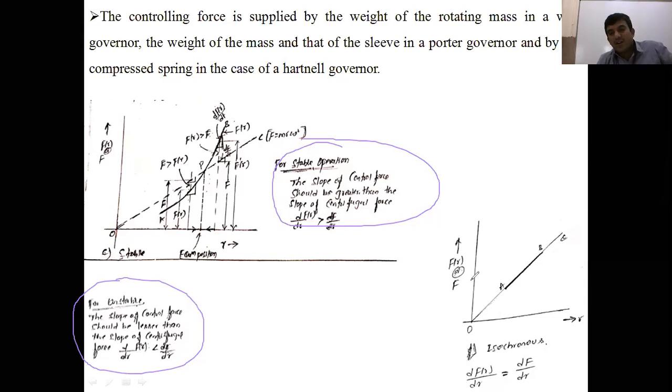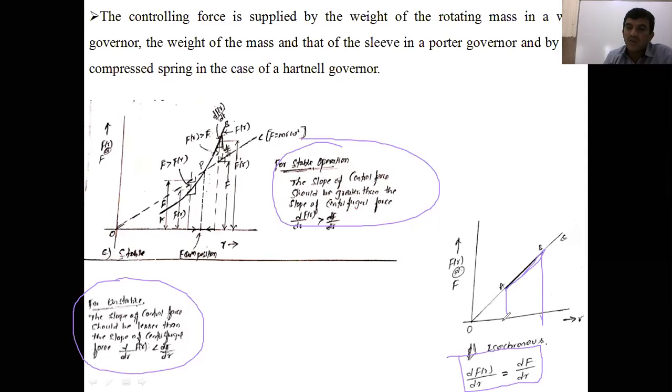Suppose you draw the controlling force and the centrifugal force versus R, and both are straight lines. At the first equilibrium position you get A, at the second equilibrium position you get B. Both coincide here. What condition will you get here? dFr by dr of the controlling force equal to dF by dr. Both are equal.